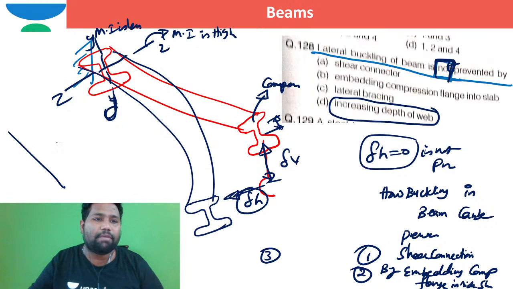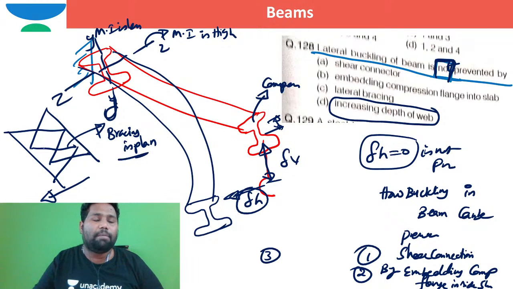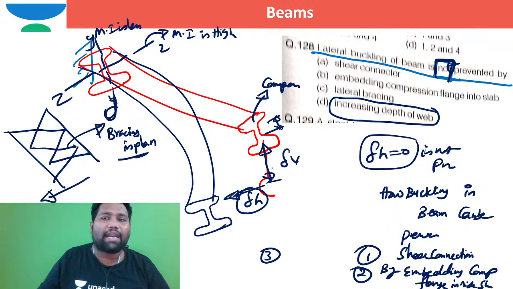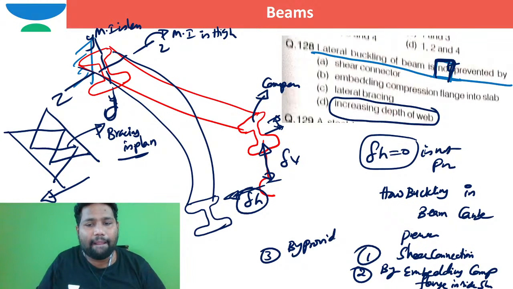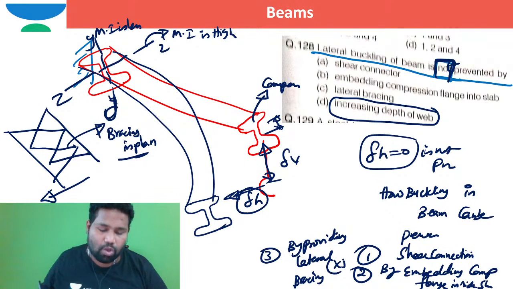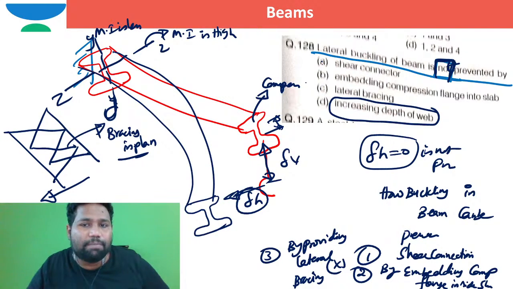See, if there is one beam and there is another beam, to stop this horizontal or lateral displacement, if I go for bracings in plan, cross bracings in plan between these beams, then also by providing lateral cross bracing elements we can stop this lateral deflection or lateral buckling. So by doing all these three, we can stop the lateral buckling of the beam.